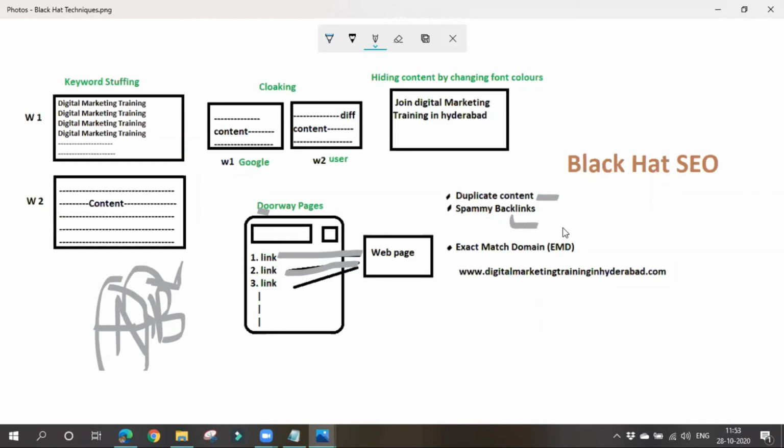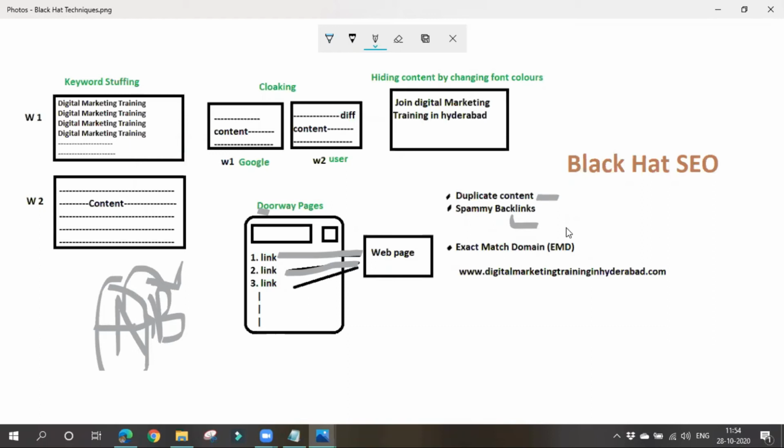Okay, so you might have gone to some websites and seen some links. If you click on that, you'll be going to some unrelated things like spin the wheel, win any lottery, such kind of things. Have you seen? Those things are nowhere related to your search query, right? You search for digital marketing, you got some result. You went to a page, there you saw a link and clicked on it, and you went to something which is totally unrelated to your topic. You went to some lottery page, or some kind of waste pages, right? So it is not accepted by Google.